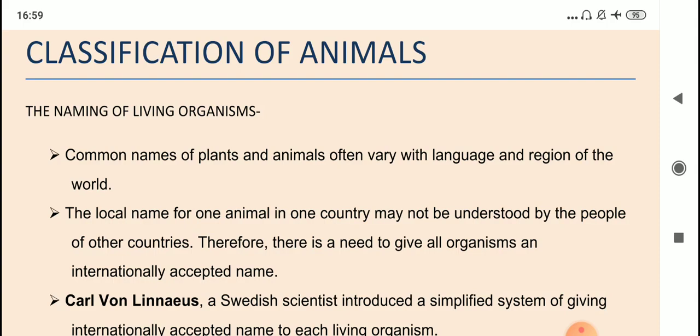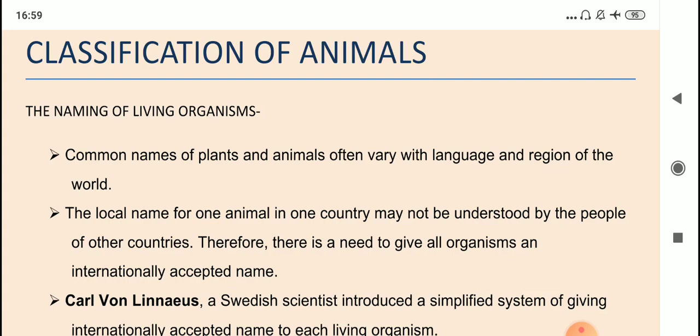That is why if we continue with the local name of a particular animal or a plant, then it won't be easy for a person from some other country or region to understand which plant or animal we are talking about. That is why we need one internationally accepted name of every living organism, right? Every living organism should have one internationally accepted name, and that name is known as scientific name.